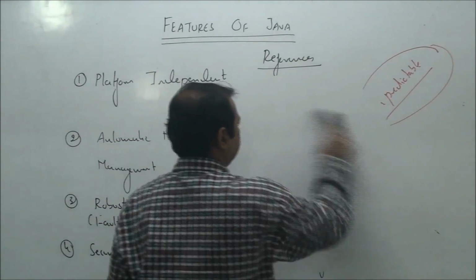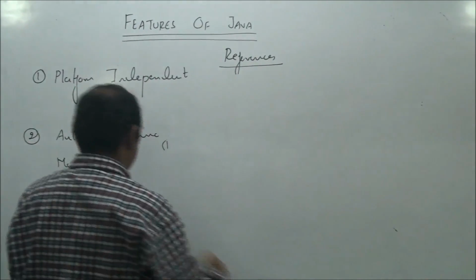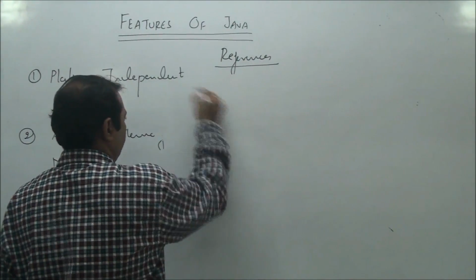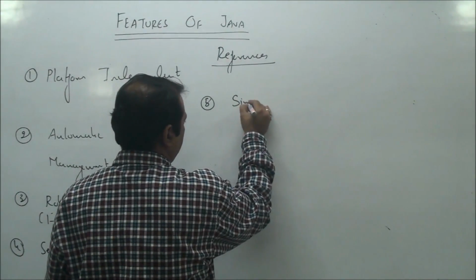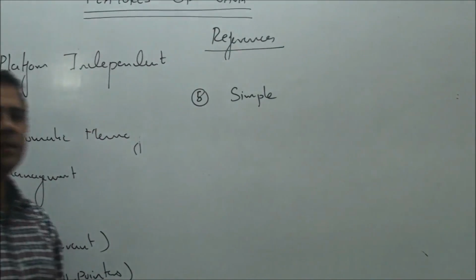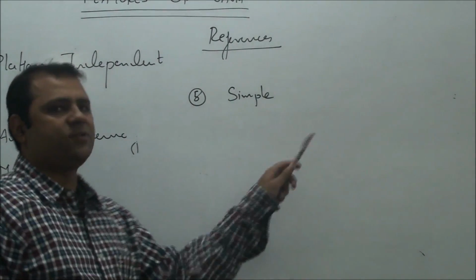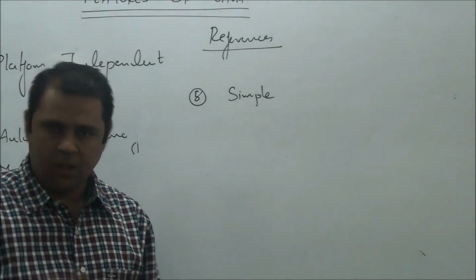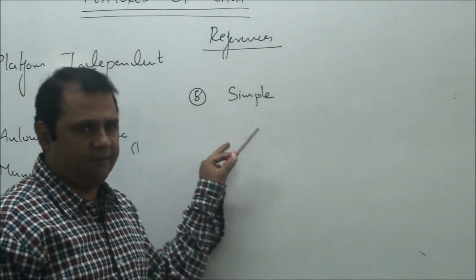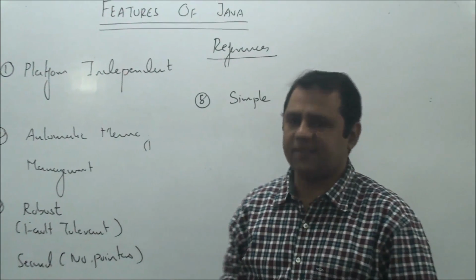Fifth feature, which has made Java so popular. Java is a simple language to learn. Now, most of the people do not agree with this feature, right? They say Java is very difficult, Java is very tough to learn. If Java is your very first language, this could be true to a certain extent.